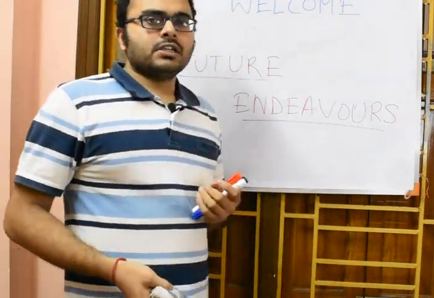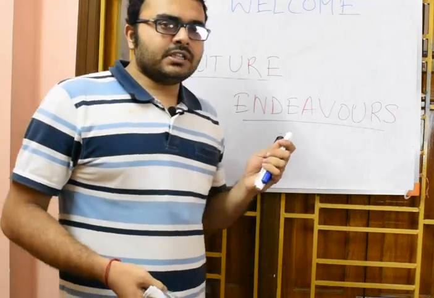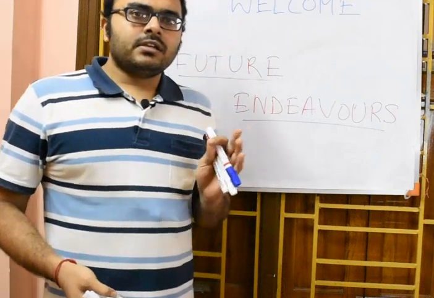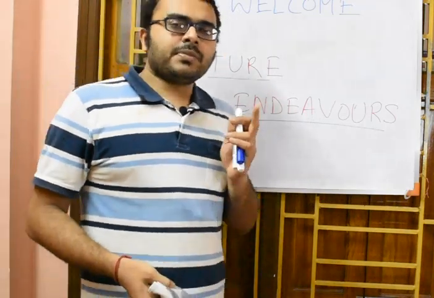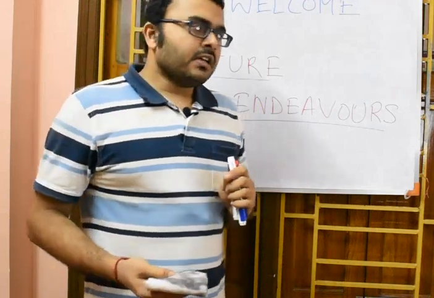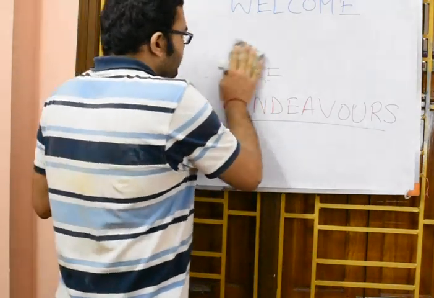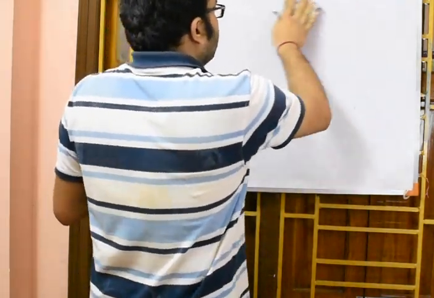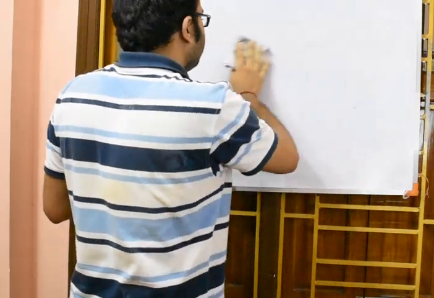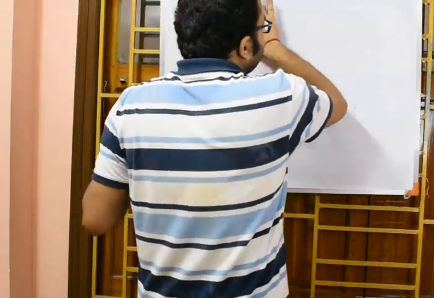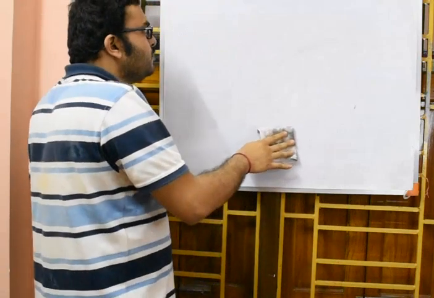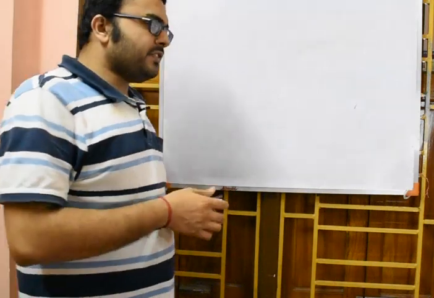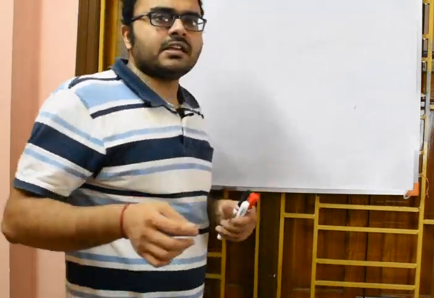Now today we will continue with the previous topic. In the previous lecture we have uploaded the measurements chapter, which is a part of the class 9 syllabus. So let us continue from the last part. In the previous class we have discussed the very basics of measurement. What is the definition of measurement? What do we measure? What do you mean by a physical quantity? What are the types of physical quantity? The very basic things I have discussed.